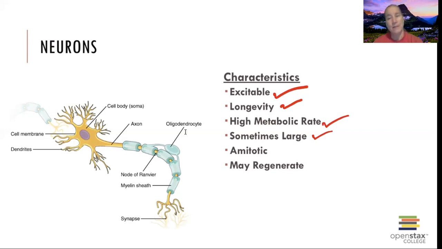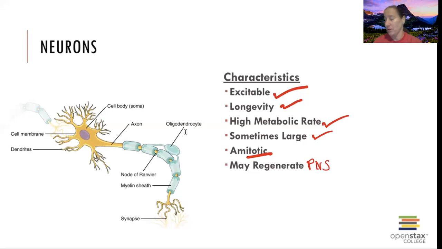Can they fix damaged ones though? So amitotic, no mitosis. Can they fix damaged ones? Well, some of them can. If you have damaged a nerve, like PNS, if you have damaged one of your peripheral nervous cells, and whatever happened to those cells, we'll talk about that. They can possibly regenerate and fix the damage, but they're still not going to undergo mitosis and make a brand new cell. They will try and fix the damage that has occurred.